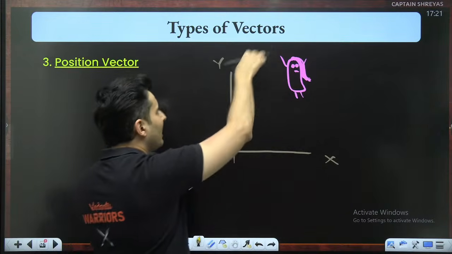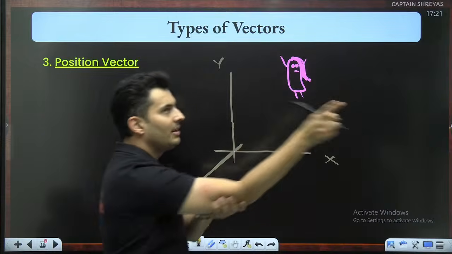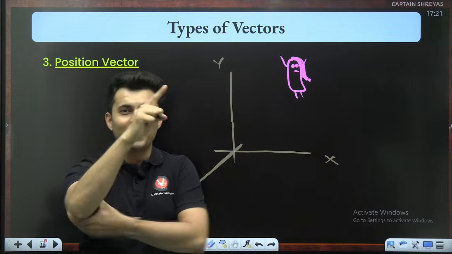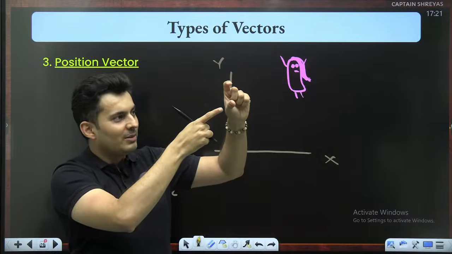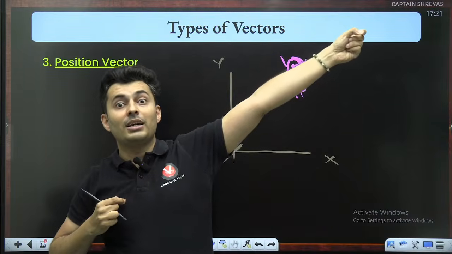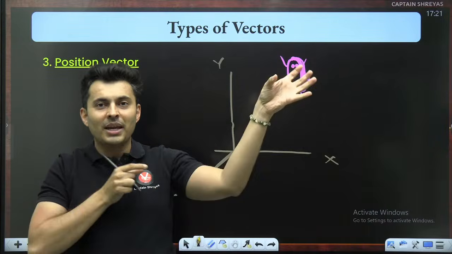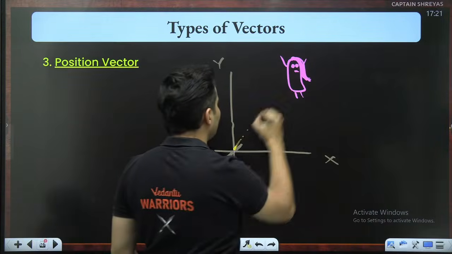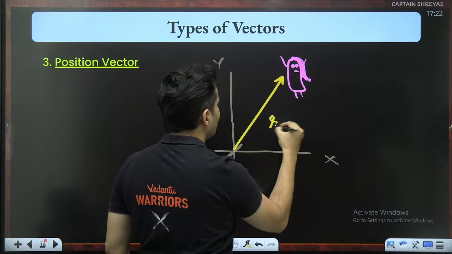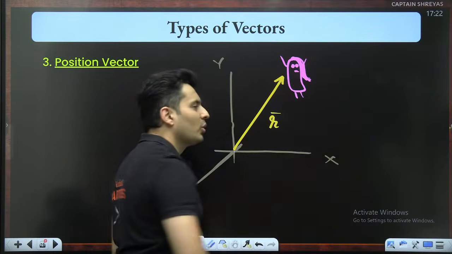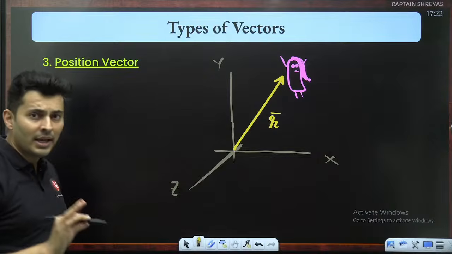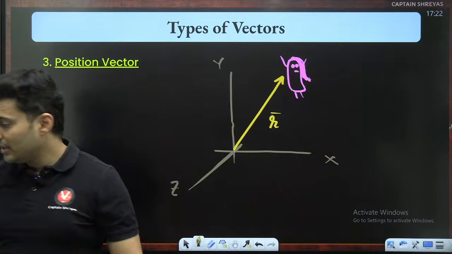If Champa moves like a ghost, then even the position will move along with that Champa. If Champa is here, position will be here. If Champa goes far, position vector will become long. If Champa comes close, position will become small. So wherever the Champa goes, that position vector will follow. So R bar is basically the position vector. Everyone with me? Understood till this point?